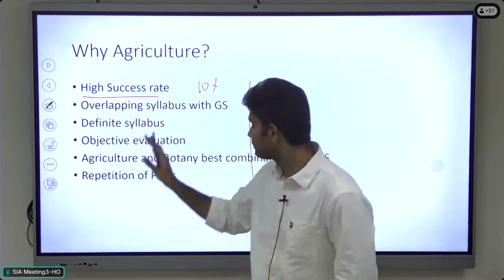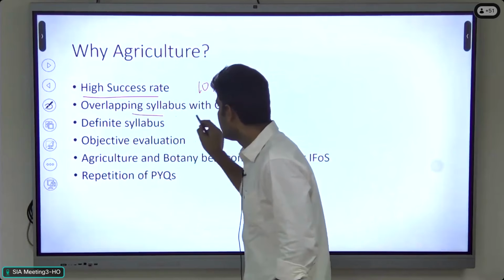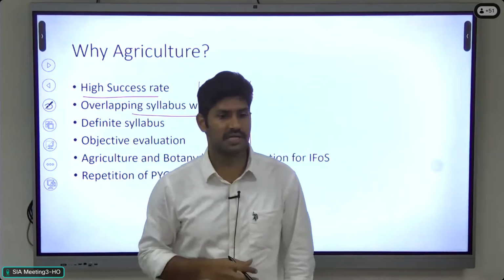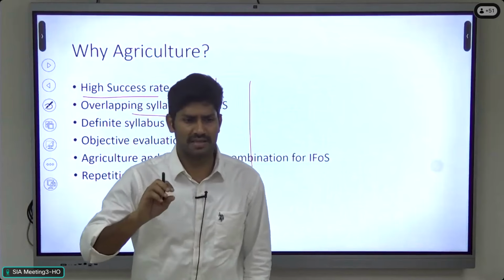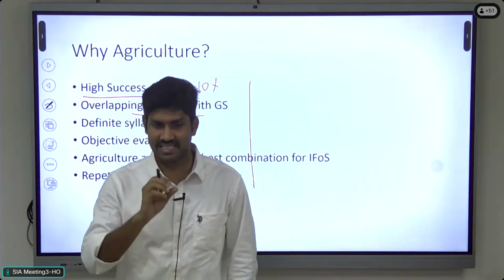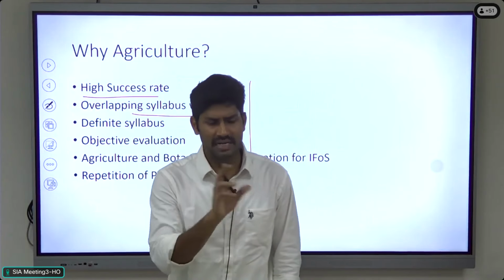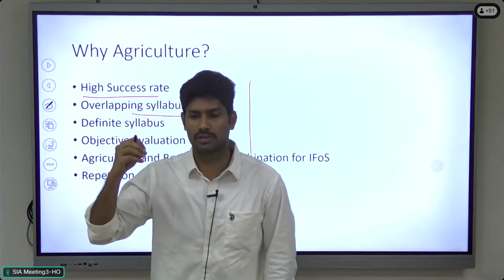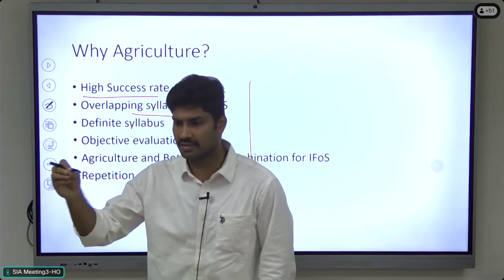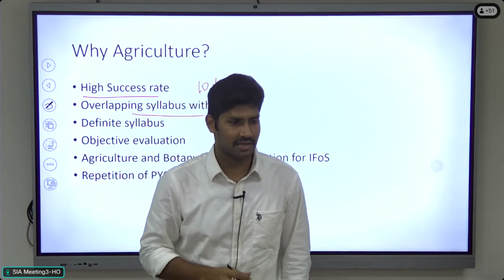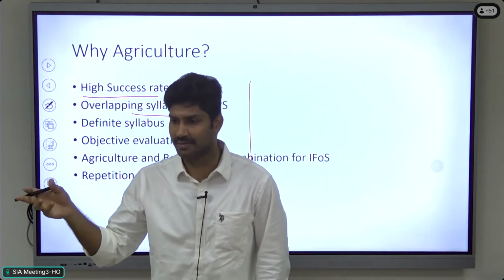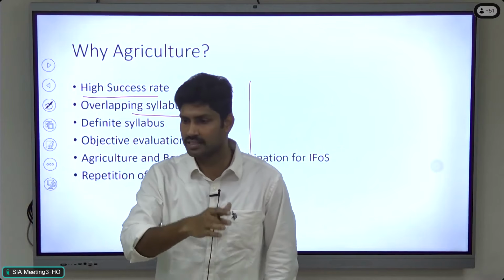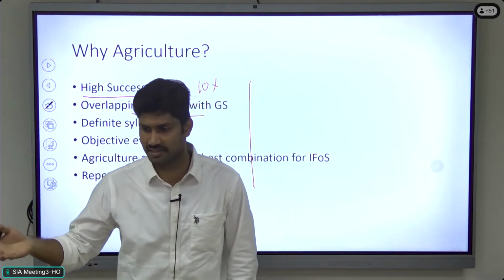Okay, right. And usually earlier, after the revision of the GS subject, the students avoid the pure science optionals, the science-based optionals, because of very limited overlapping with the GS area. So one of the reasons why earlier the students mostly chose geography, sociology or political science is that they highly overlap with the GS area. Political science with the polity, sociology with the Indian society, geography, again, you will study geography in the GS also, right?